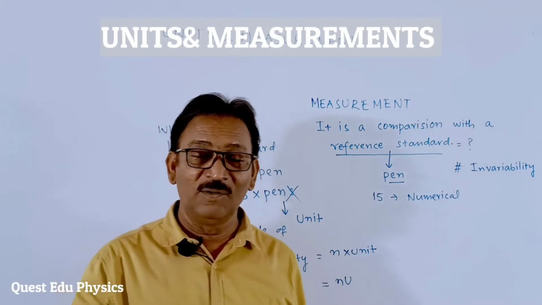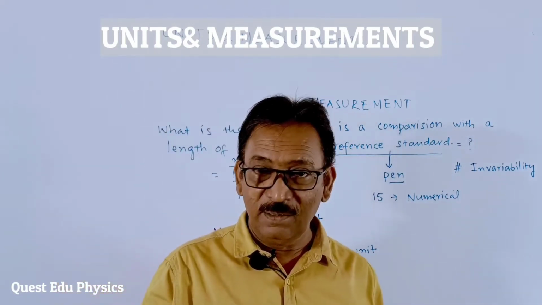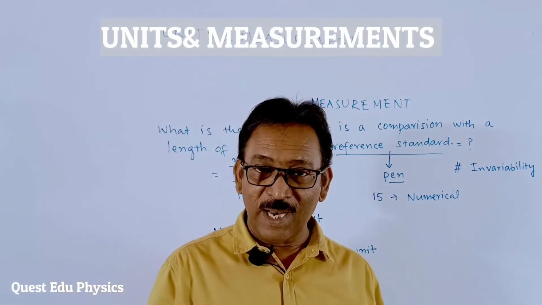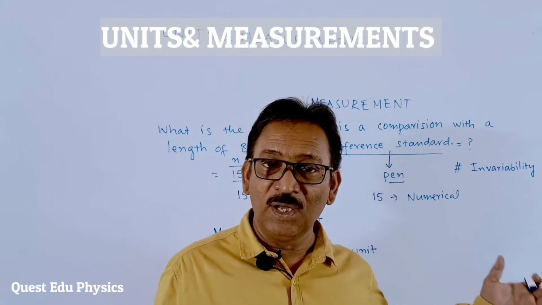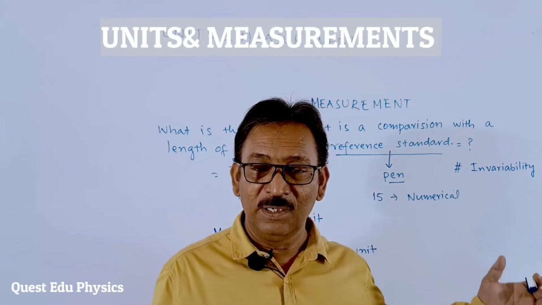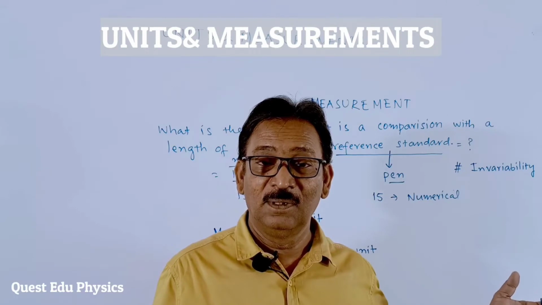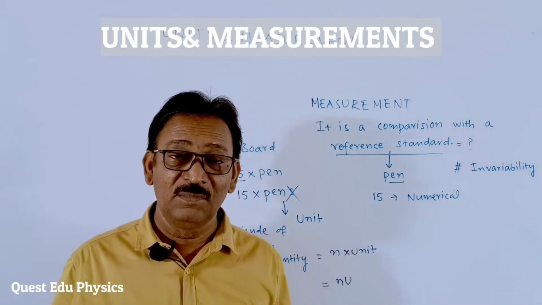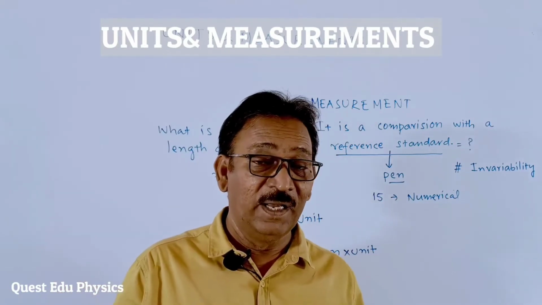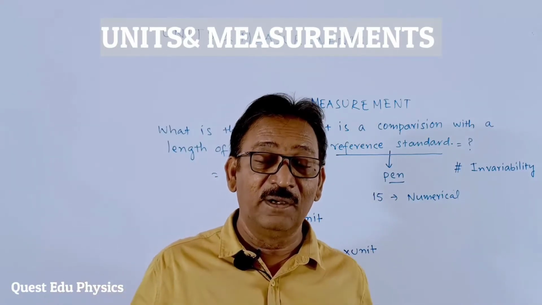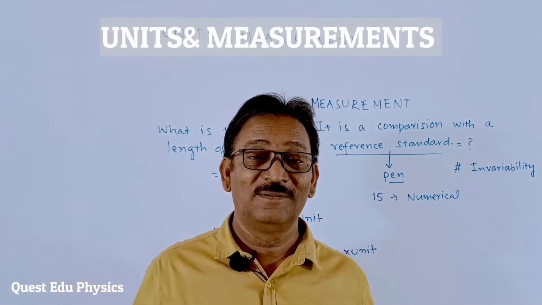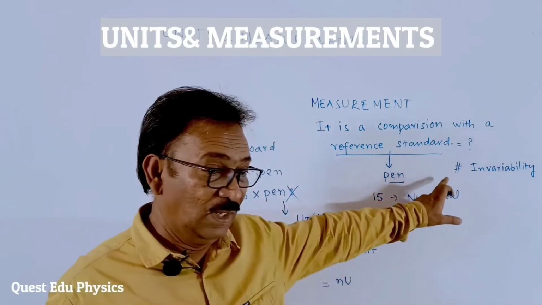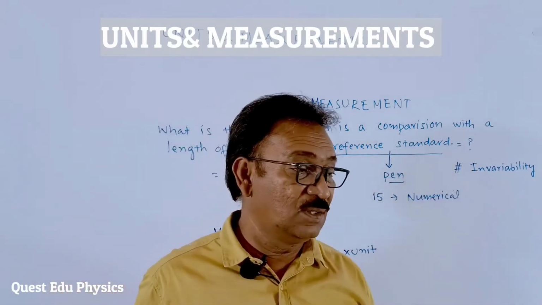If you measure 1 meter here in your own town, it has to be the same if you go to another town or another country or another planet. What I mean is there should not be any variation if you measure anything anywhere in the universe. A unit must have invariability, students.